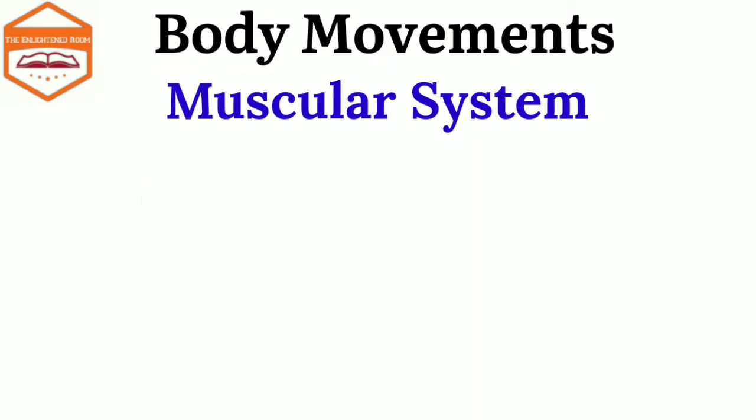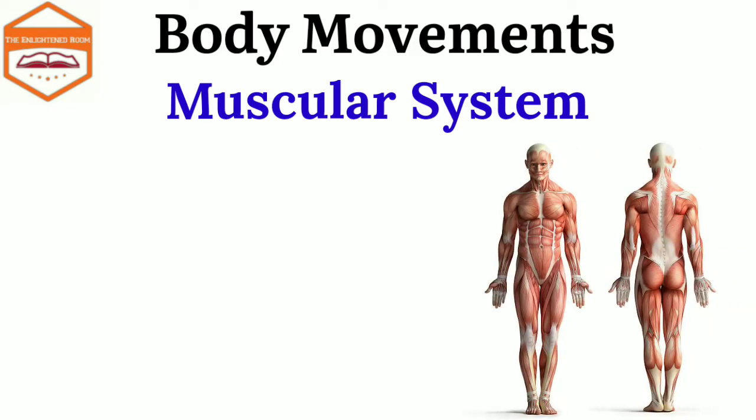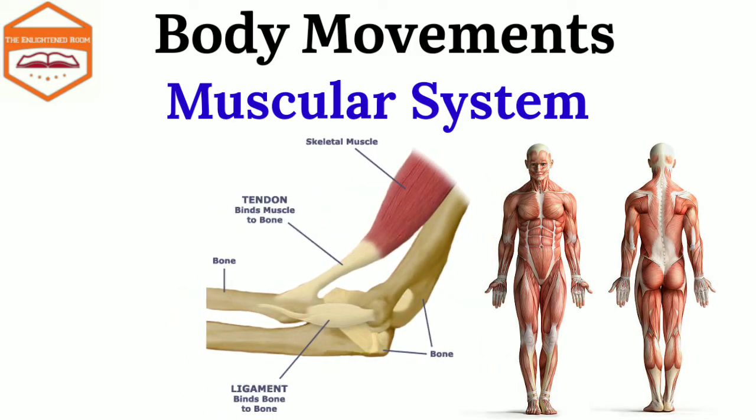Now let's discuss the muscular system. The bones cannot move by themselves. The bones are attached to each other through ligaments, as we discussed earlier. The muscles that are attached to the bones help them move. The muscles are attached to the bones by strong fibers called tendons.